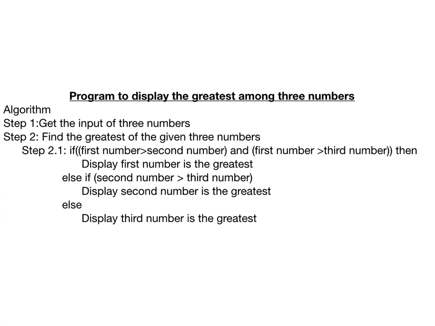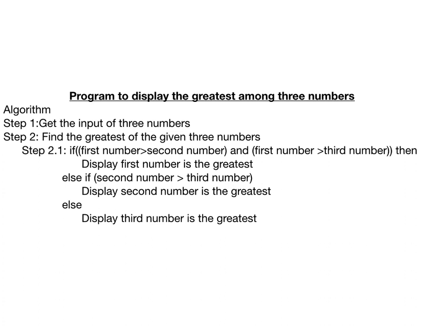If this condition is false, what do I understand? Definitely, one of these conditions is false. That is, either first number is less than the second number or first number is less than the third number.